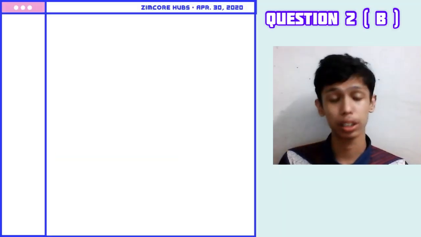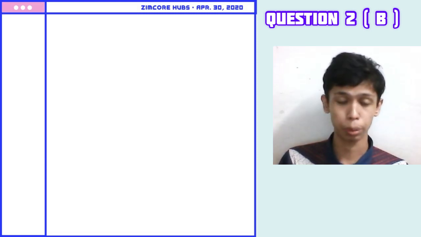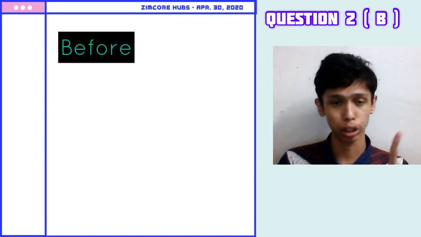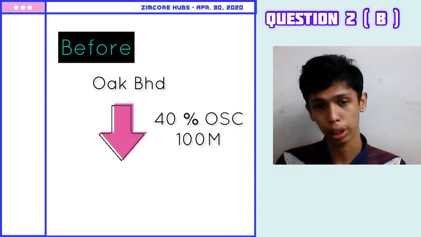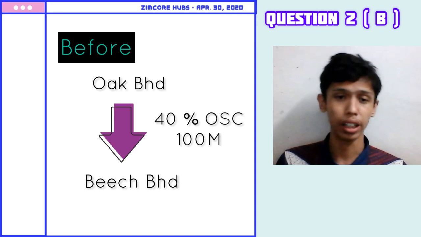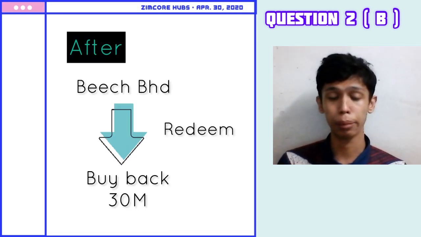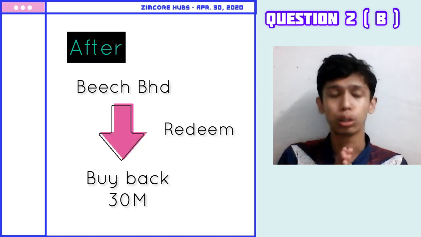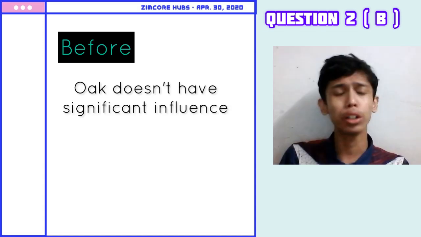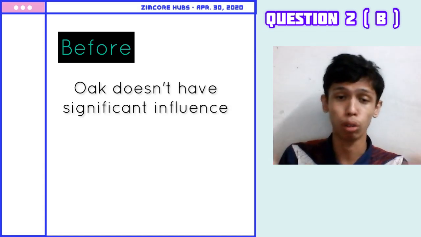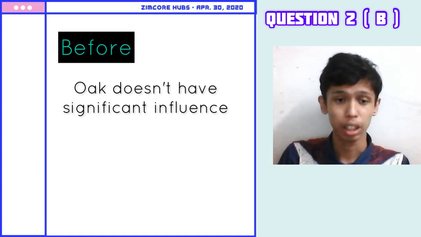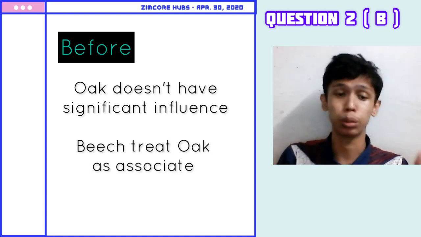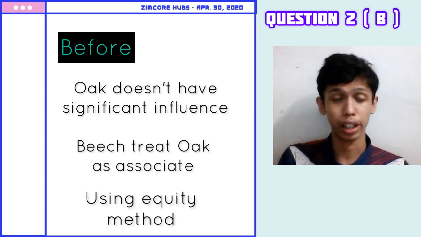In this question, it is a simpler form. I'll just explain the simple situation briefly. The first situation: Oak buys 40% of 100 million from Beach Berhad, and then Beach Berhad buys back or redeems 30 million from other shareholders. The relationship before is that Oak does not have control over Beach Berhad because it is only 40% and not over 50%. So it will treat Beach Berhad as an associate and use the equity method.